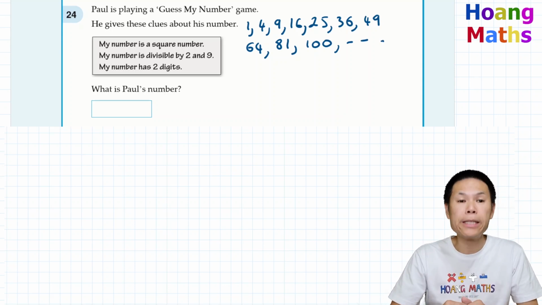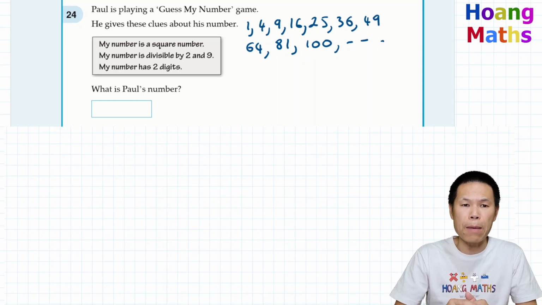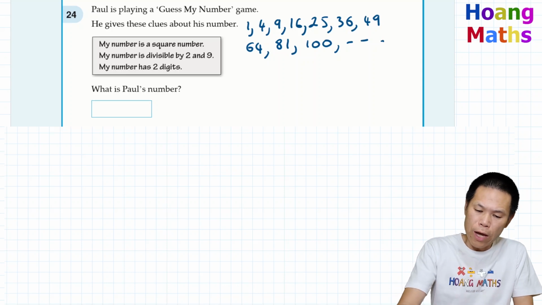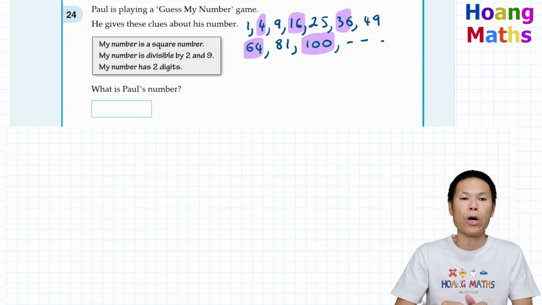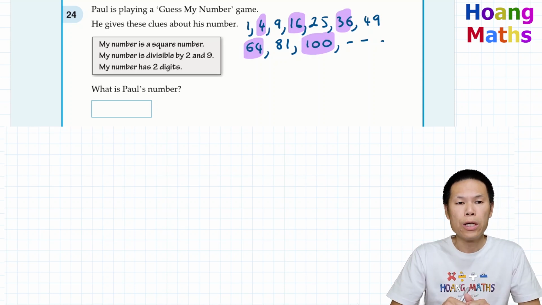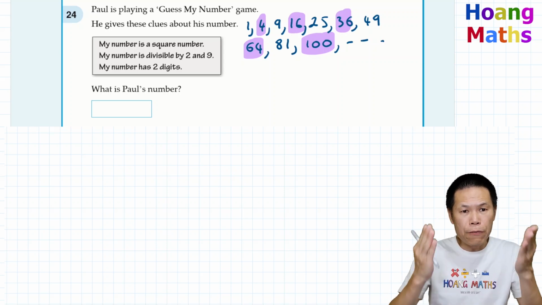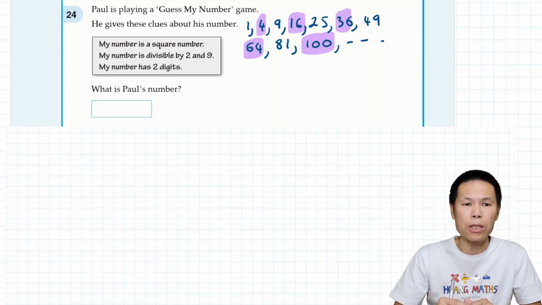And my number is divisible by 2 and 9. So divisible by 2 means the number must be even. So we have 4, 16, 36, 64, 100, and so on. And we also need it to be divisible by 9. And divisible by 9 means the sum of the digits must be divisible by 9.